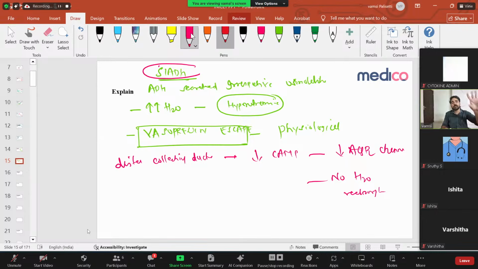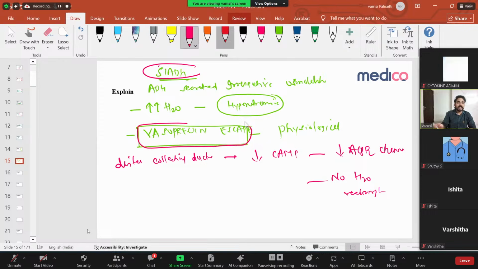No matter how much ADH you produce, the V2 receptors are not shown, so it is blocking the V2 receptors. Even though ADH is there, it is not acting on the V2 receptors. There's no cyclic AMP, there are no aquaporin 2 channels, and there is no free water reabsorption. So you're not getting any hyponatremia. Okay, so this is the vasopressin escape.